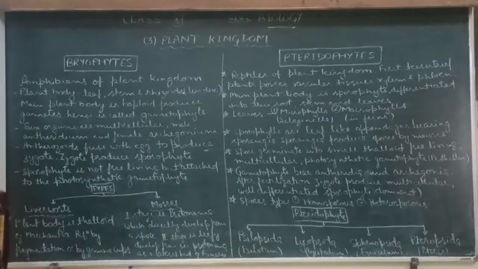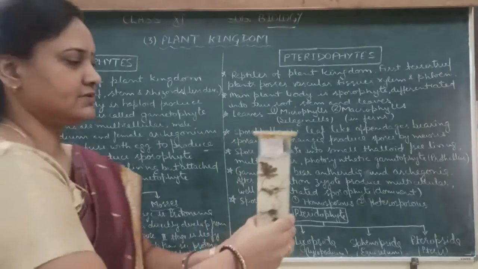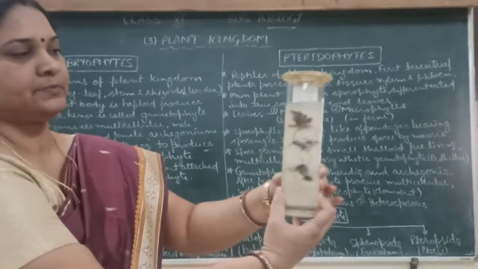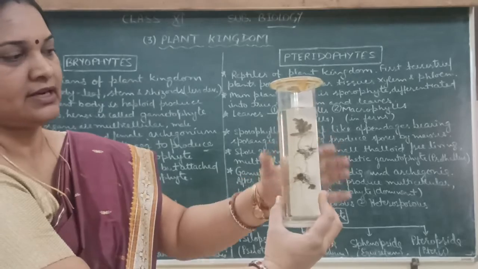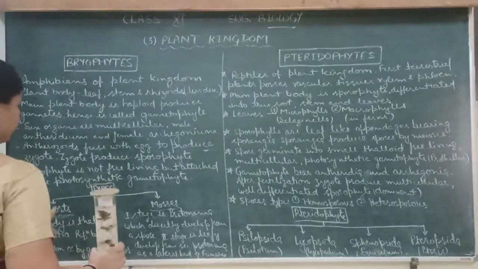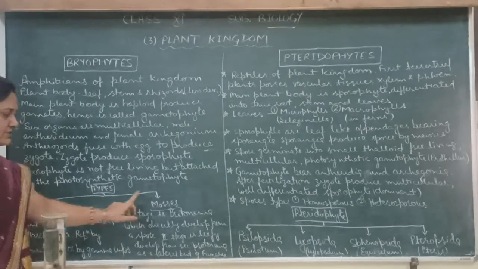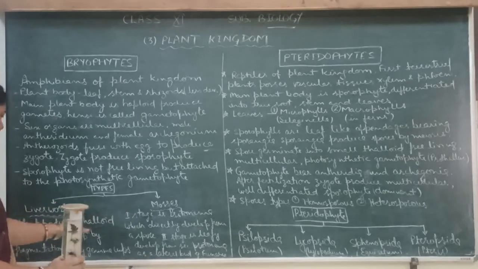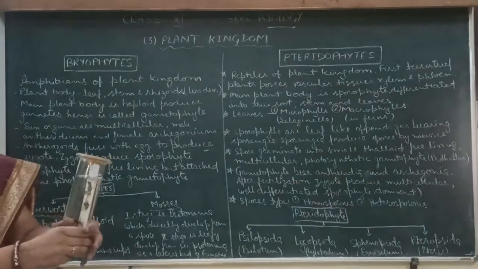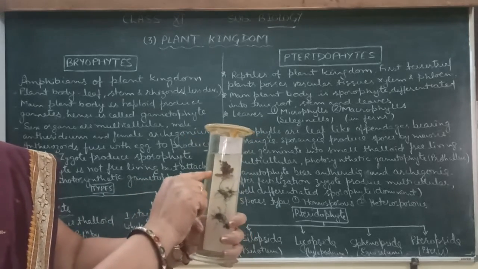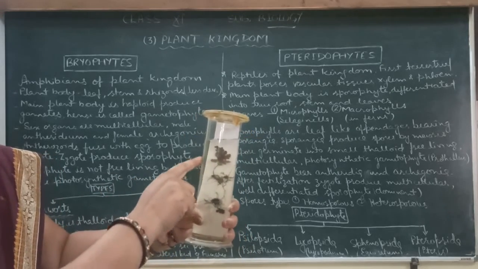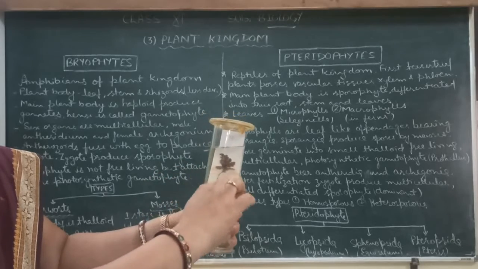You can see here, this is the bryophyte, a liverwort. Actually, bryophytes are of two types: liverwort and mosses. So, what is the difference between the liverwort and mosses? In the liverwort, you can see the plant body is thalloid, and it is lobed. It is lobed, and also it is fixed with the help of rhizoids.